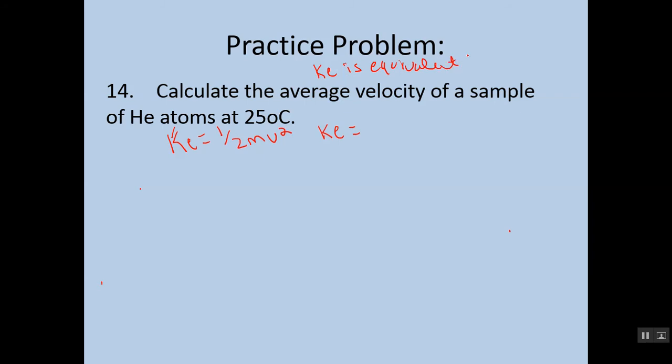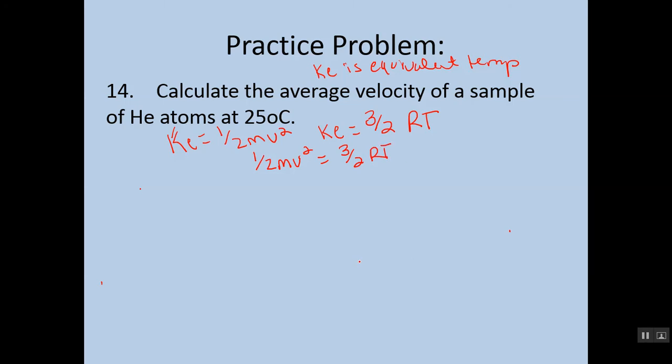So we need some sort of formula that shows us that, and it's this: kinetic energy equals 3/2 R times T. Now remember, R is really just that gas constant, T is temperature in Kelvin. But notice that we've got two different equations that give us the same thing, which means that we could technically set them equal to each other, and it would look something like that.